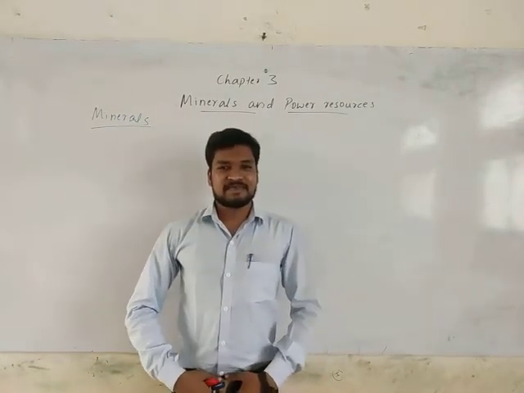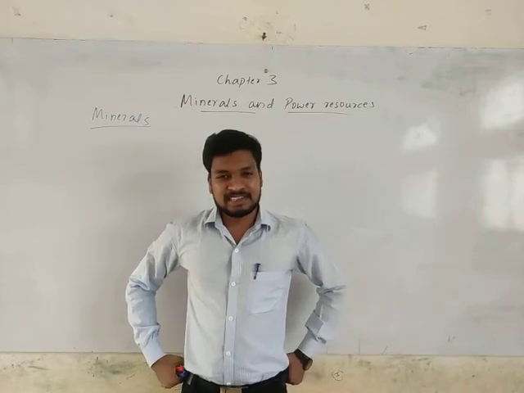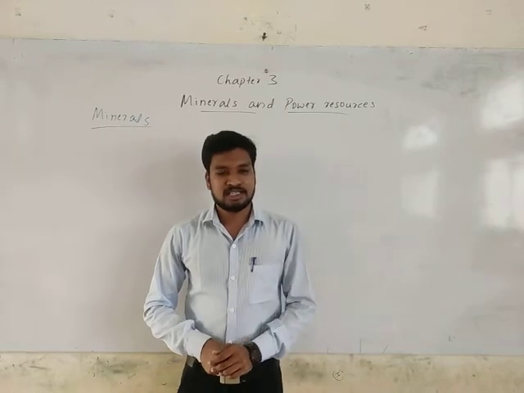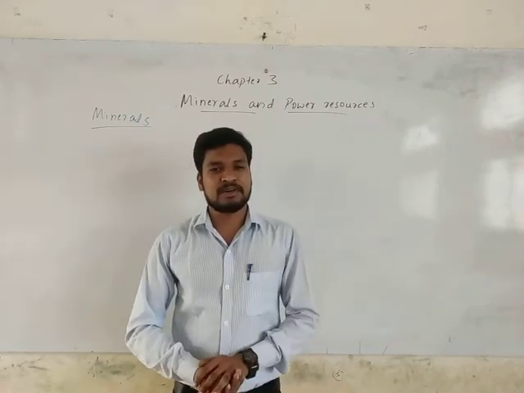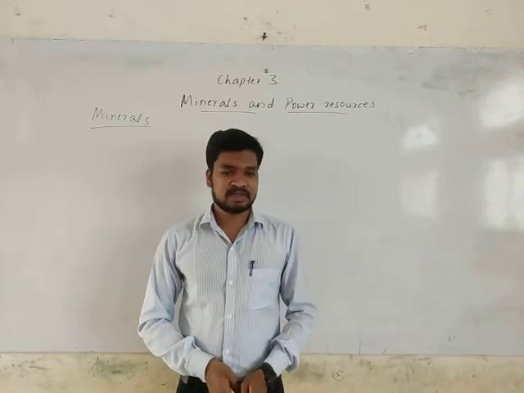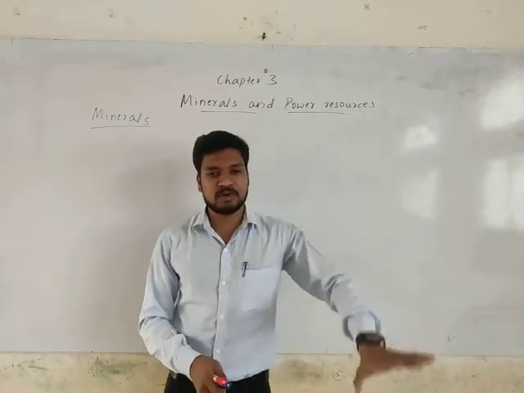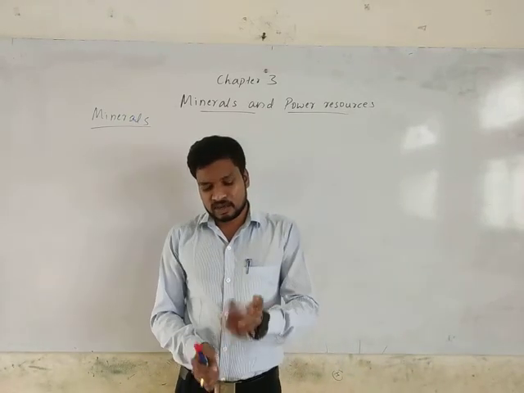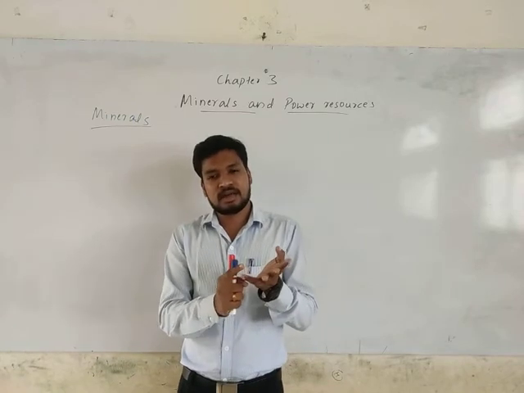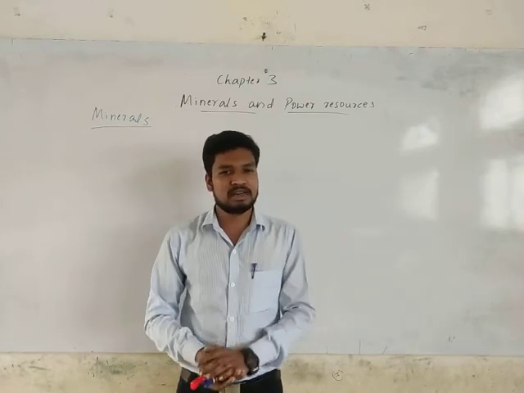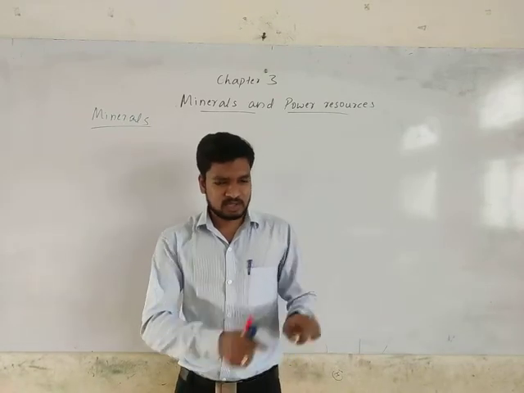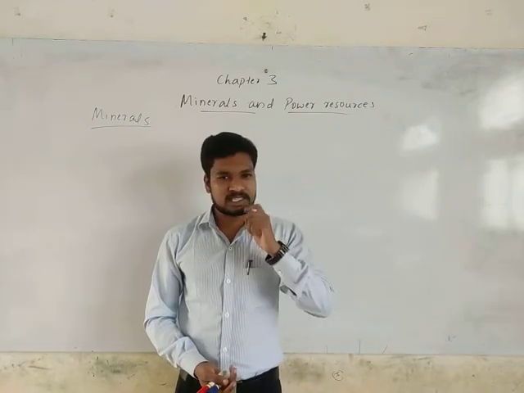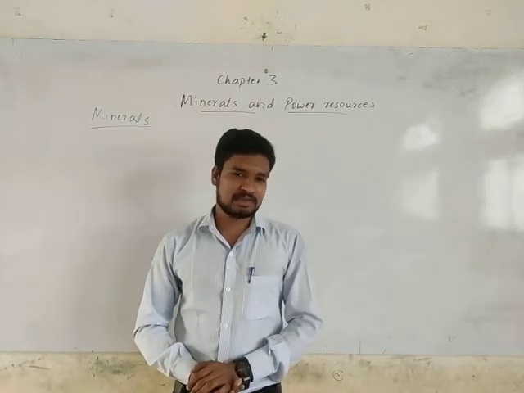What are minerals? Define the term minerals. Minerals are naturally occurring substances having different chemical components. Every mineral has different chemical components. They are found in the earth crust, at great depth. So, is it only gold, silver, diamond, copper and iron that are called minerals? These are only the examples I gave. Only for those things do we call them minerals, or are there other things we call minerals?